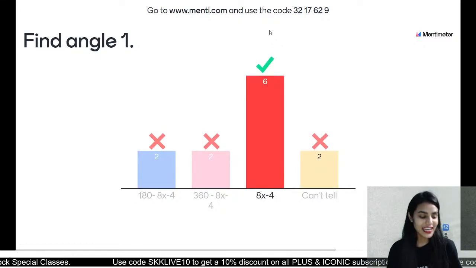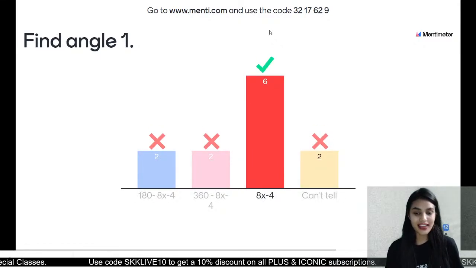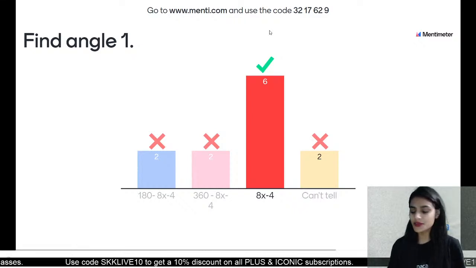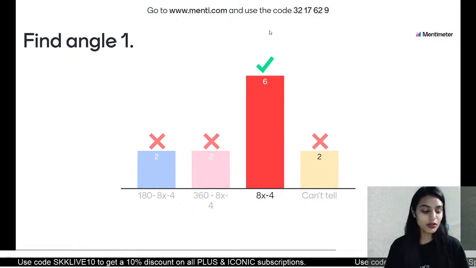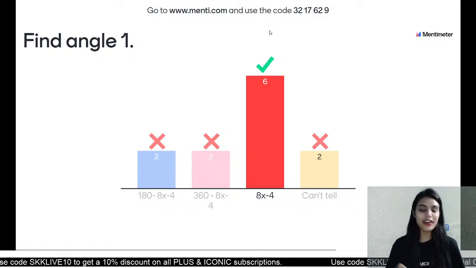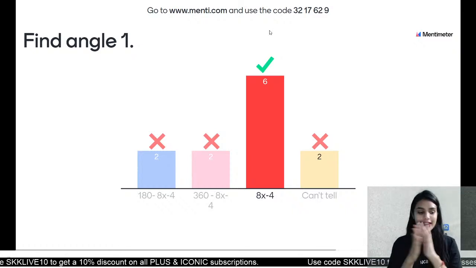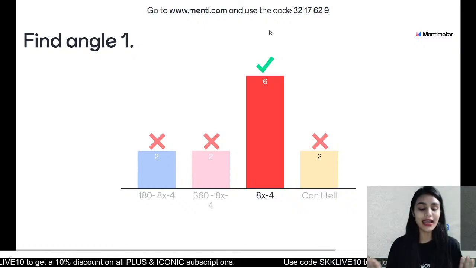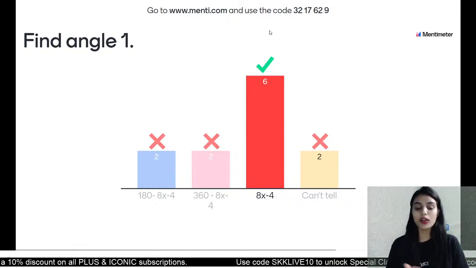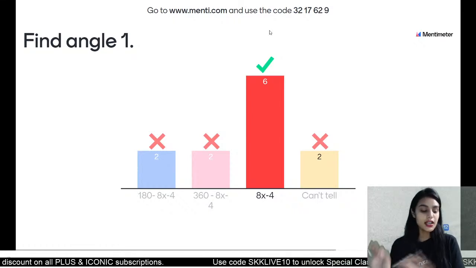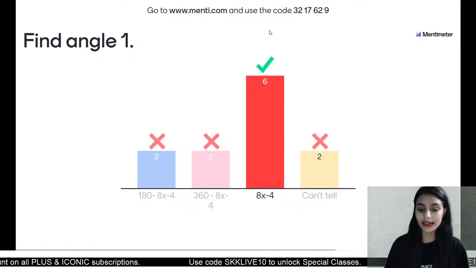Alright, very nice. 6 students have answered absolutely right, class. This was an easy question. Only the options were a little bit tricky. So let me know which is the property. Very good, Priyanshu. You have answered before I even asked the question. Yes, these are alternate exterior angles and they are always and always and always equal. So this is 8x minus 4 and it is the right answer.